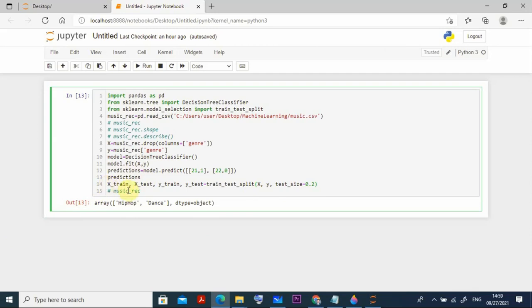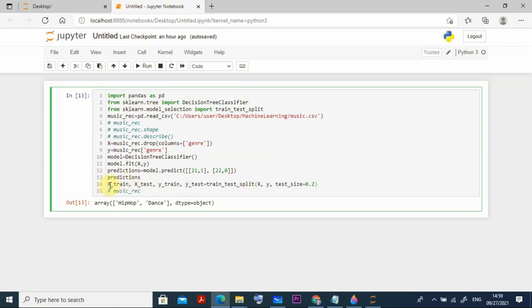Say, for example, in this music recommendation, you find 3 columns. The first column stores the serial number. What are the 3 columns? One is the age, say 21, 22 like this. One is the gender, 1 0 1 0 like this, and finally the genre. So out of the 3, the first 2 I take as X, and the third one I take as Y, right? So out of both X and Y, 80% data will be for training and 20% will be for testing.